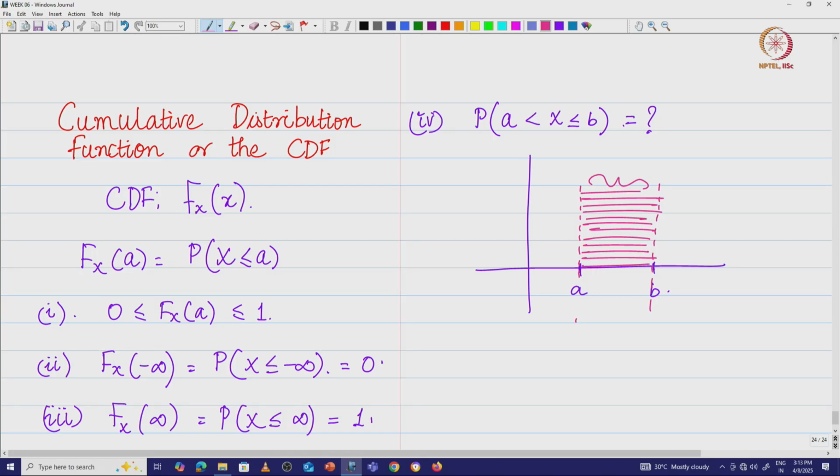Now if you look at this interval, a less than X less than or equal to b, I can write it in a different way.